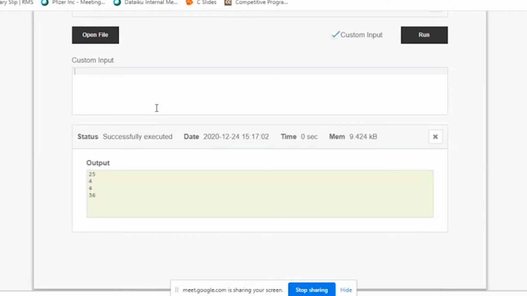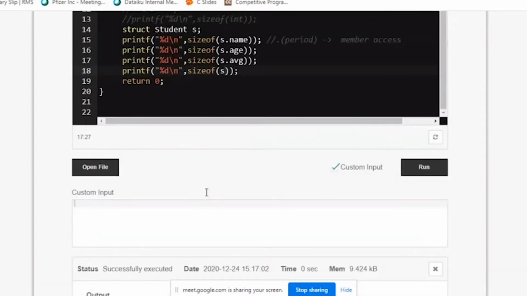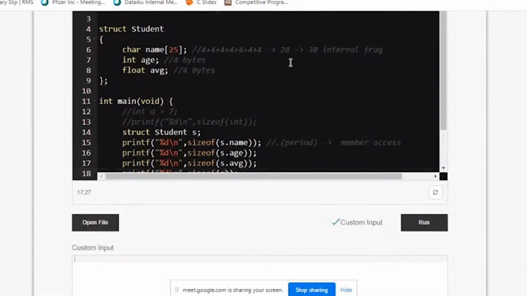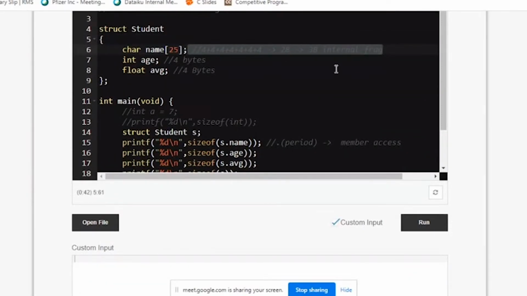This is where computer science can be a little confusing, but you should understand why. Actually, if I add it, it is 33. And if you see, S has only 3 members: name, age, and average. Individually, if you add them, it gives the wrong answer, 33, but the total is 36. Why is this difference? It is only because of this particular logic, so you have to be very, very careful with this.